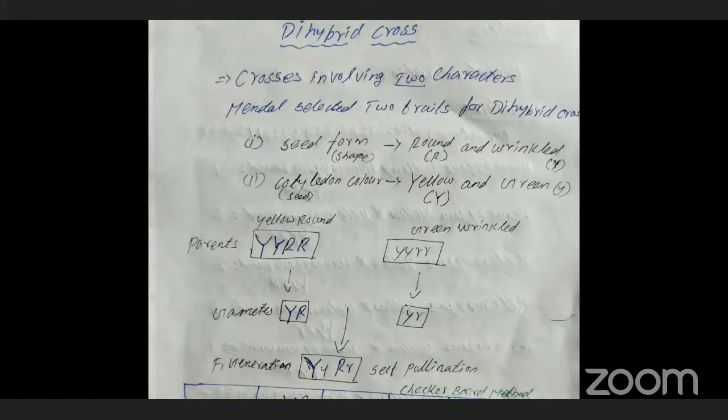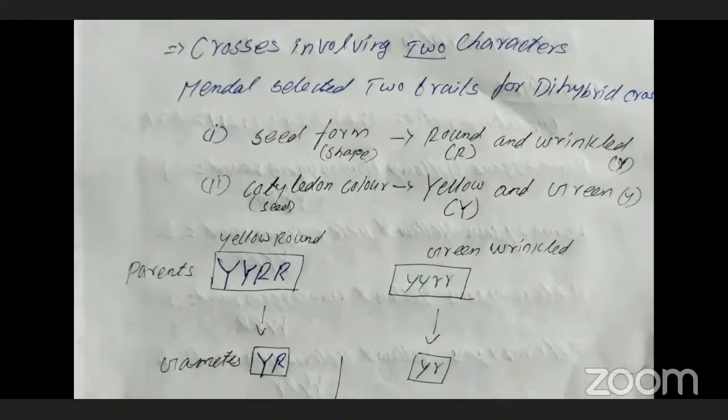So a dihybrid cross involves crossing two characters. Here he selected only two characters. In the monohybrid cross, he selected only one character, which is height. In the dihybrid cross, he selected two characters. What are they? The first one is seed form.